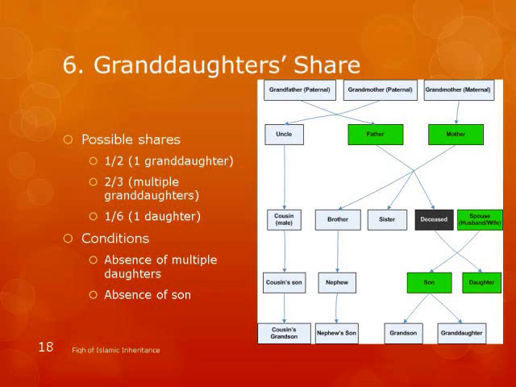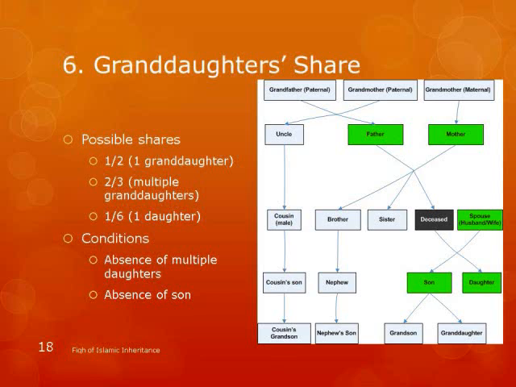They can come out of this 2/3 under certain situations. But now here, if you just have one daughter, how much does a daughter get if there's just one? Half, right? But now we don't have another daughter. We have one granddaughter. She needs to get from the 2/3. So half plus 1/6 makes 2/3. So that's how that 1/6 comes.